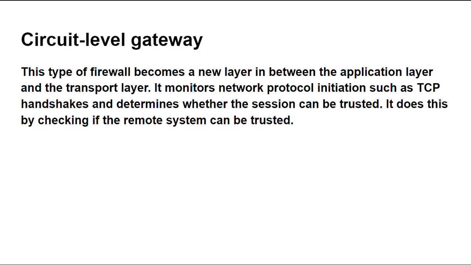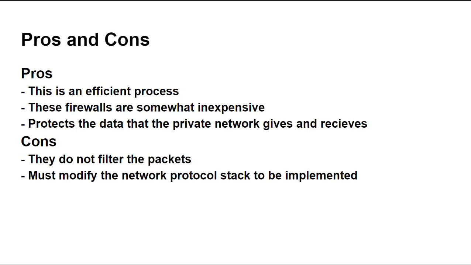Circuit level gateway. This type of firewall becomes a new layer in between the application layer and the transport layer. It monitors network protocol initiation, such as TCP handshakes, and determines whether the session can be trusted. It does this by checking if the remote system can be trusted.